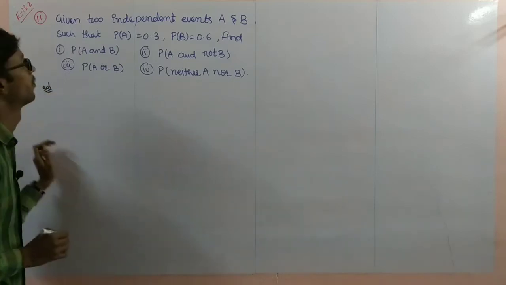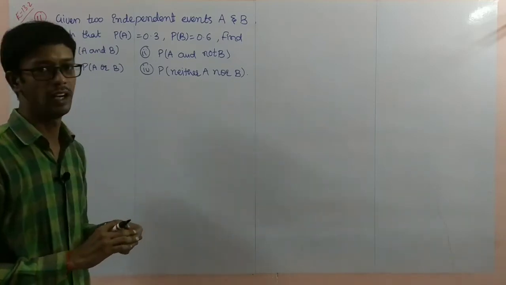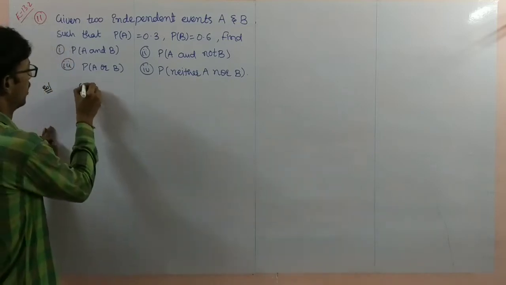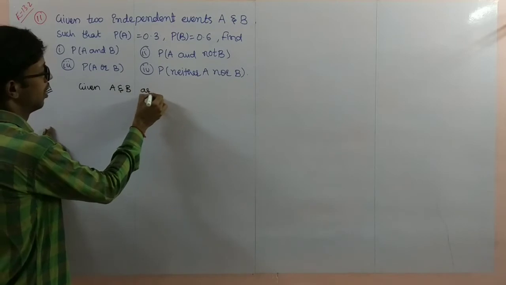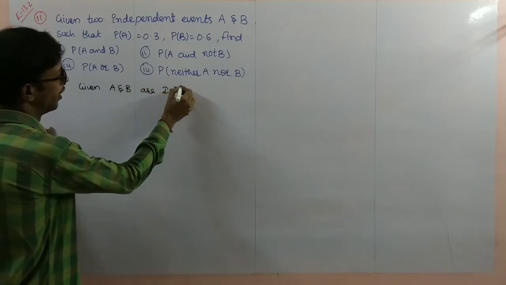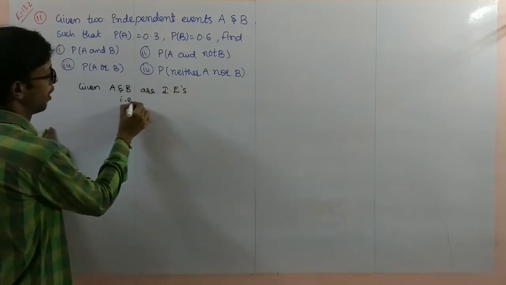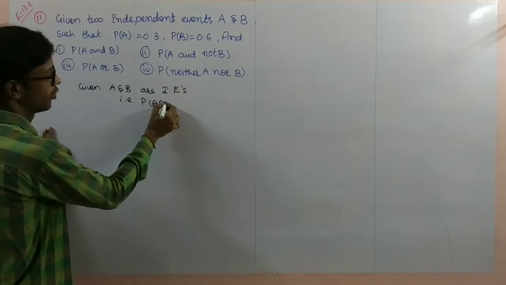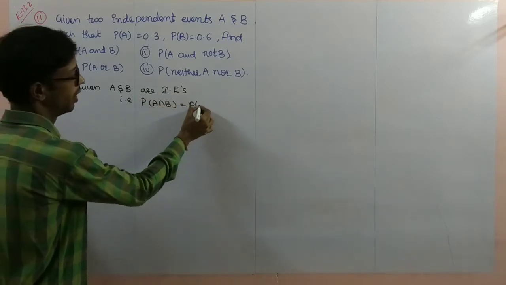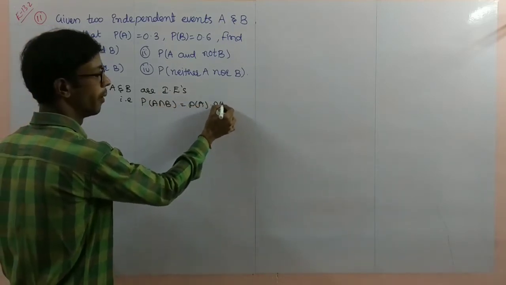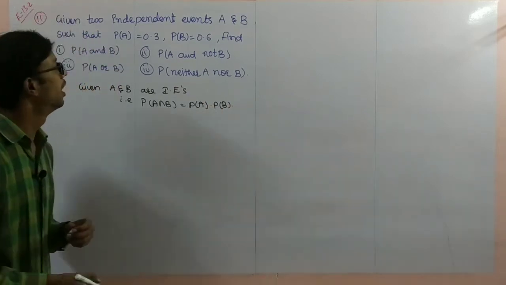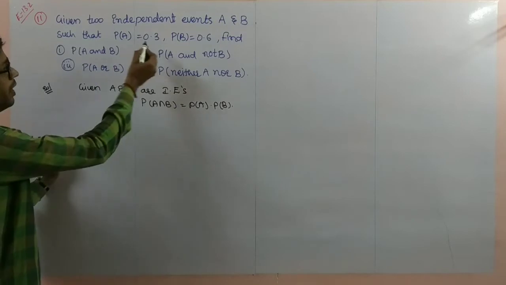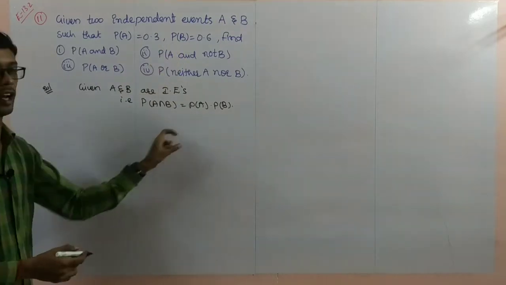Solution. Given A and B are independent events, that is probability of A intersection B is equal to probability of A into probability of B. Indirectly that is the given condition. Next, P of A and P of B are also given, you can write here.